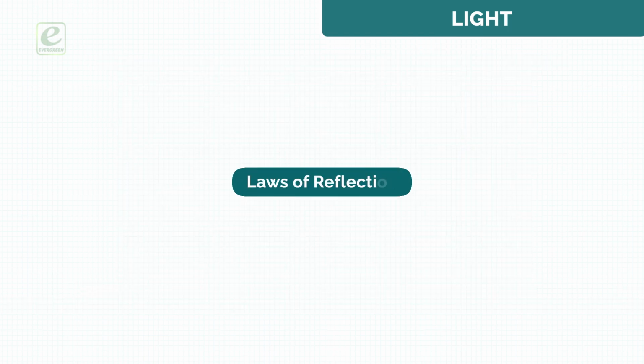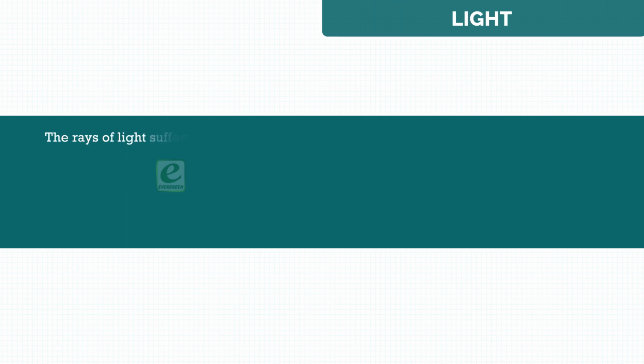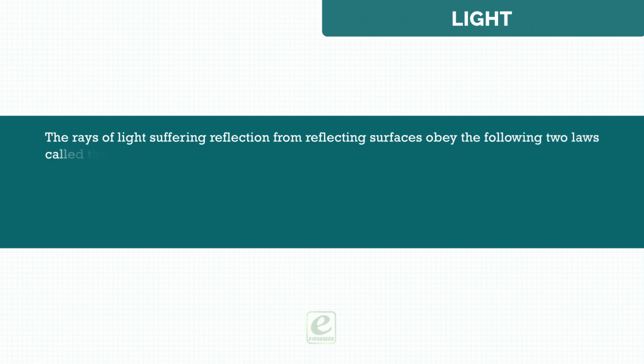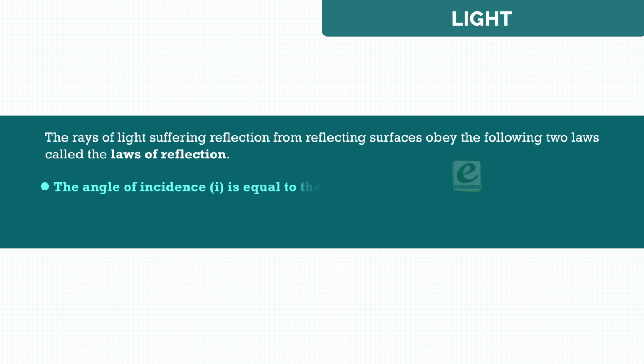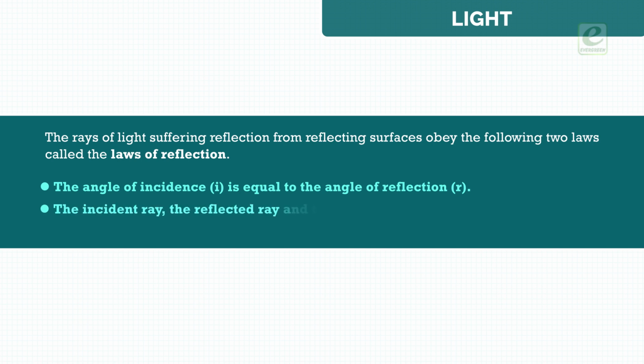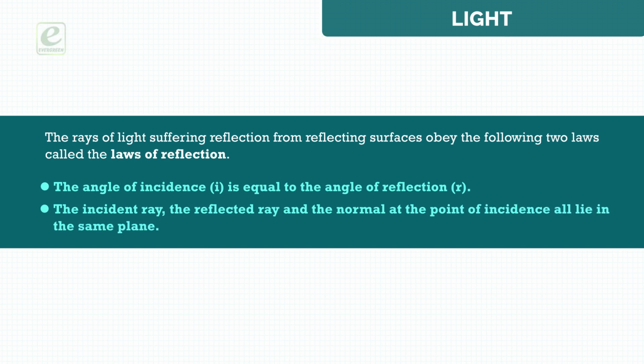Laws of reflection. The rays of light suffering reflection from reflecting surfaces obey the following two laws called the laws of reflection. The angle of incidence I is equal to the angle of reflection R. The incident ray, the reflected ray, and the normal at the point of incidence all lie in the same plane.